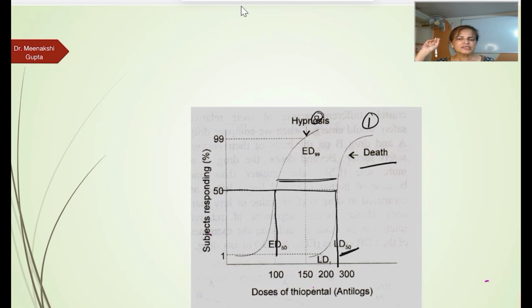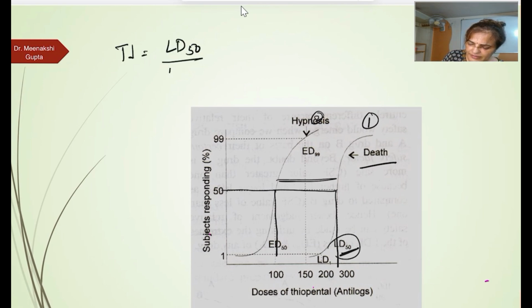ठीक है, so what is the therapeutic index? Therapeutic index, it is the ratio between the LD50 and ED50. ठीक है, so what is LD50? It is a median lethal dose and median effective dose. आप इधर से शुरू करो. So this therapeutic index, it tells about what? We say it tells about the safety margin of the drug.